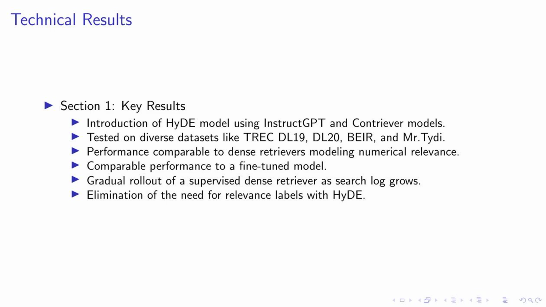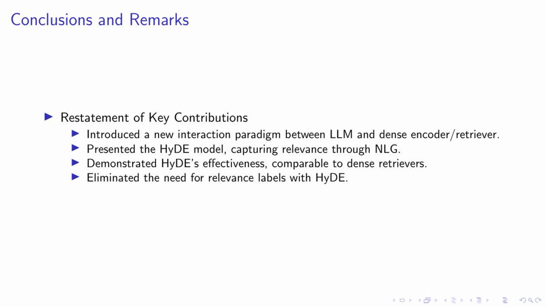This opens up new possibilities for how we approach search systems and how we can continue to improve them in the future. We've introduced a novel interaction paradigm between large language models and dense encoders/retrievers, paving the way for a new approach to information retrieval. Our model, HyDE, captures relevance through natural language generation, offering a fresh perspective on how we understand and model relevance.